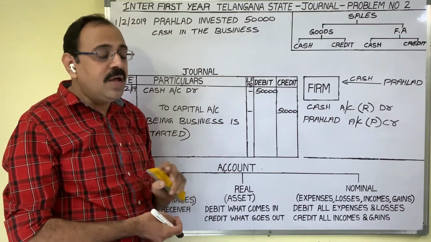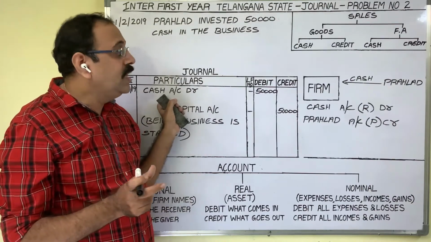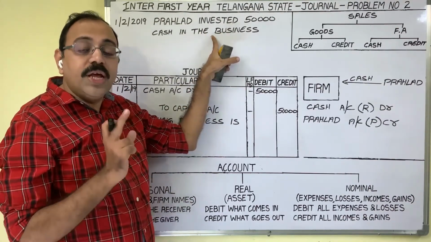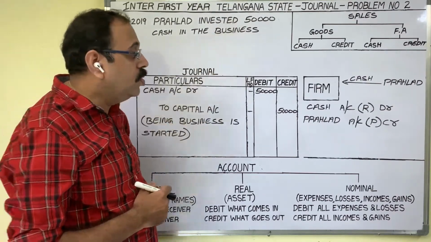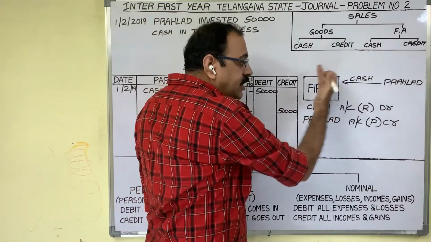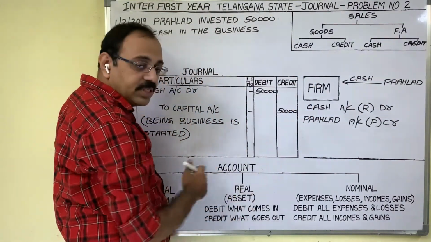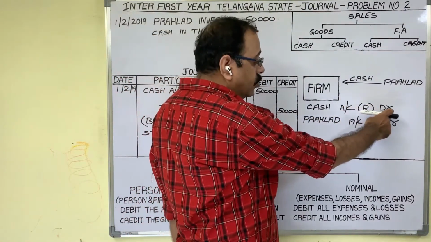Always remember, while writing journal entries, we should analyze every transaction from the firm's point of view. Your assumption is that you are an accountant of the firm. So, to the firm, cash is coming. Therefore, the first line is applicable: debit what comes in. According to that, debit cash account.